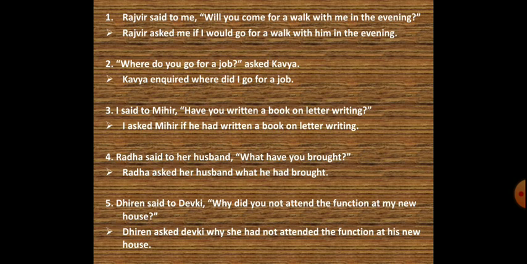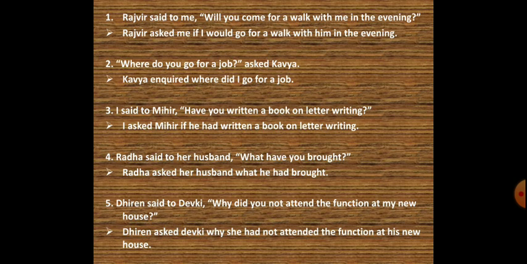So the indirect narration would be, Rajveer asked me if I would go for a walk with him in the evening. The second sentence, "Where do you go for a job?" asked Kavya. So over here we are inquiring, we are asking.